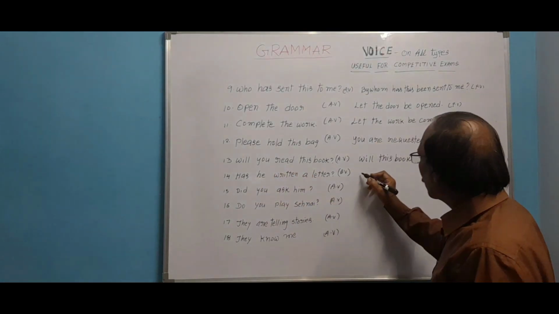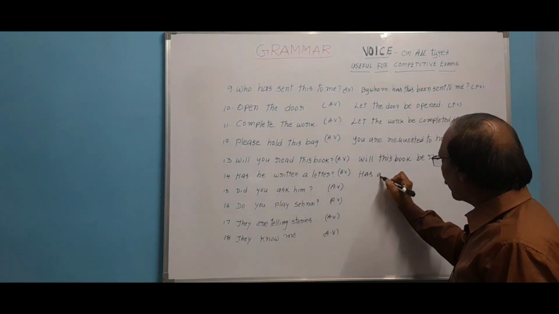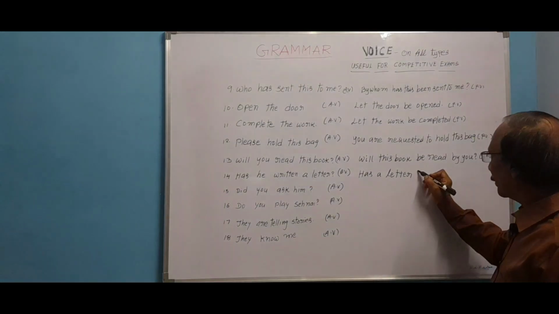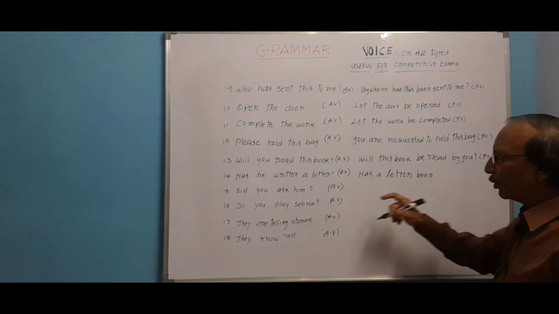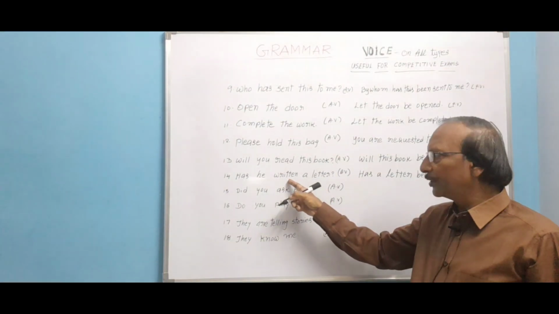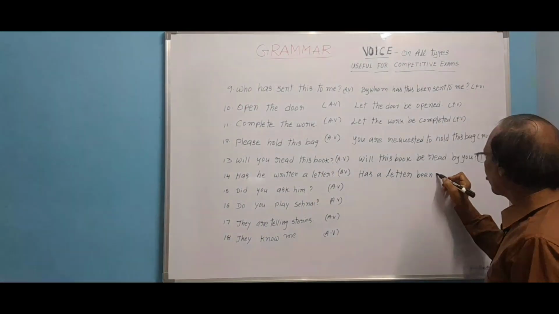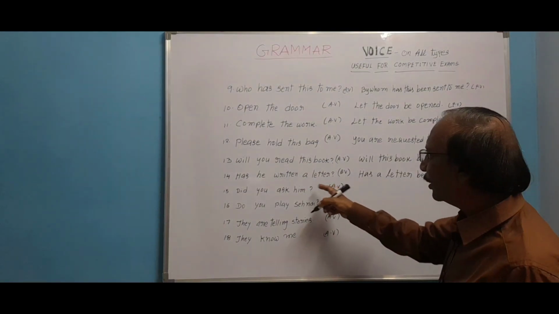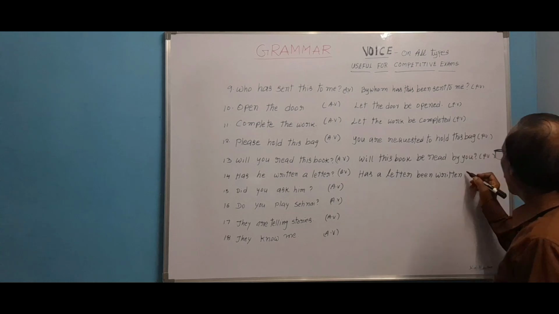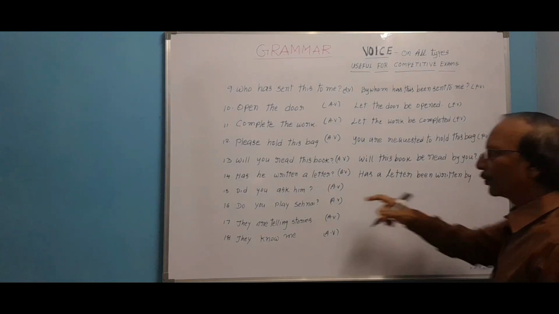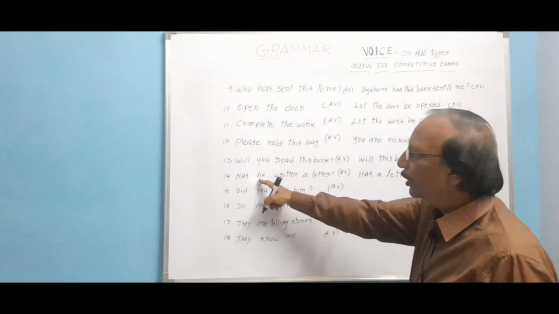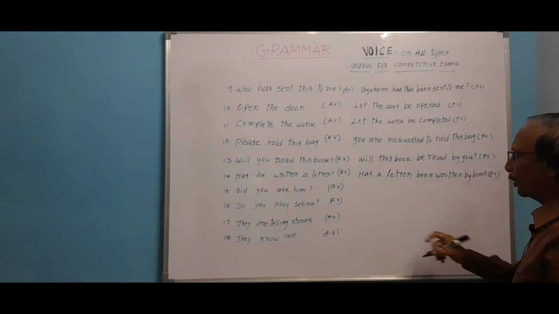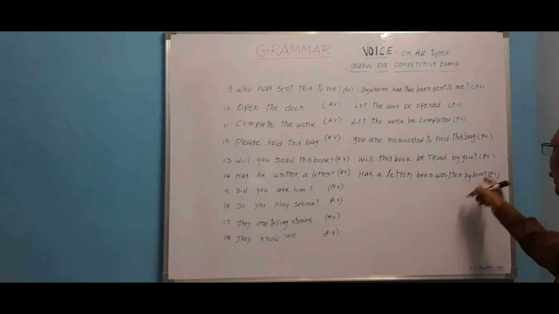So again start with has. Has a letter been, been must come. It doesn't change. V3 doesn't change here, the same, written. Has a letter been written by, what is the subject part here? He. It will change into him. Passive voice. Again question: has a letter been written by him?